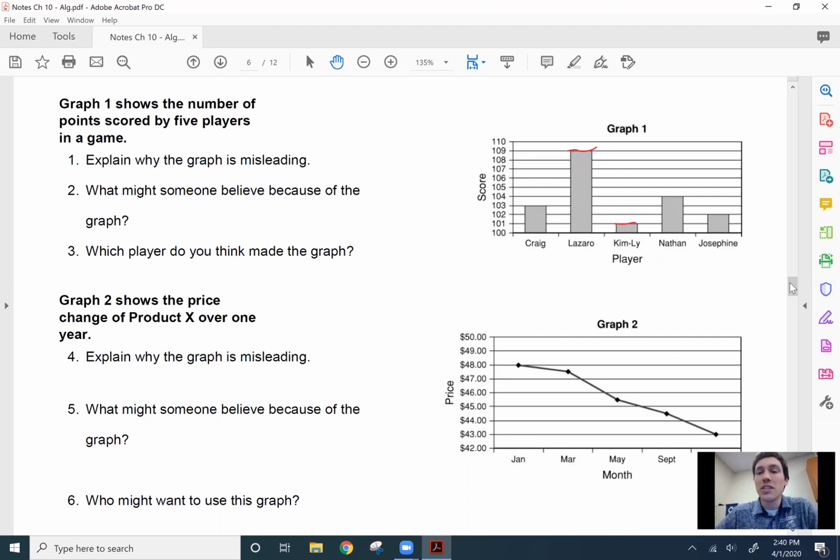But when you look at these two, it looks like Lazaro is so much better than Kim Lee. But between 101 and 109, that's only 8 points, or however this is scored. Although it seems like those two are significantly different, it looks like Lazaro's doing 10 times better than Kim Lee. Really, he's only 8 points ahead of her. So explain why the graph is misleading.